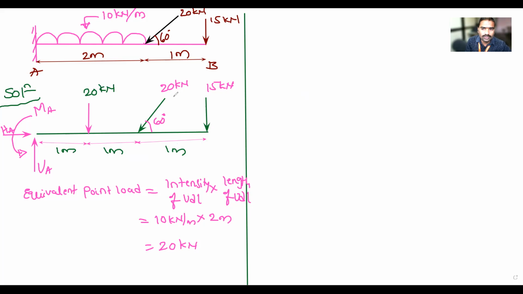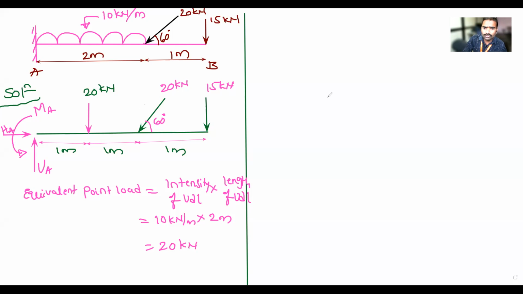Next, in the last problem, there were purely vertical loads. In this problem, there is an inclined load. So how to convert this inclined load into resolving components, that is along x direction and along y direction? So I have to convert this by resolution, correct? Resolving of forces, first class chapter. How to convert that into one horizontal component and another vertical component?